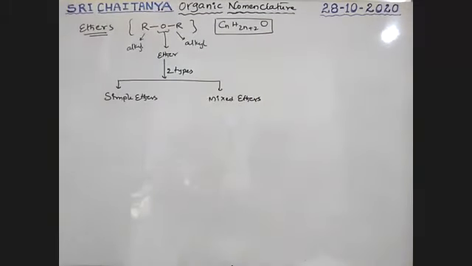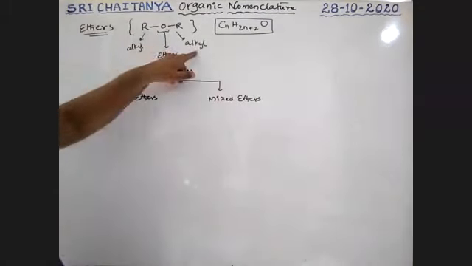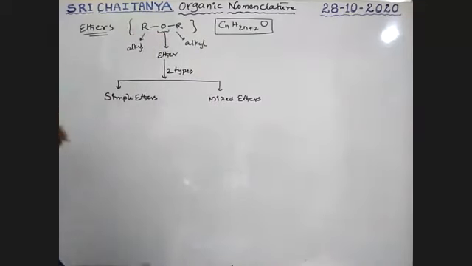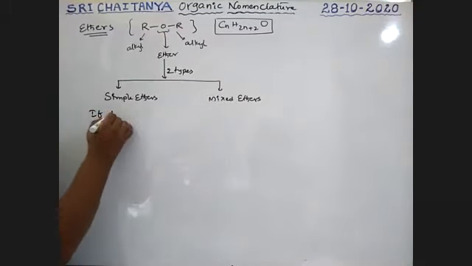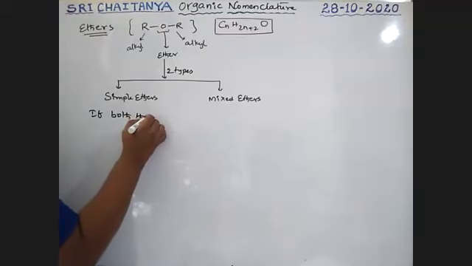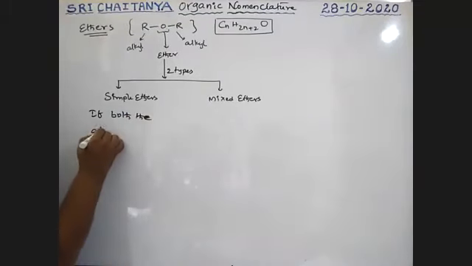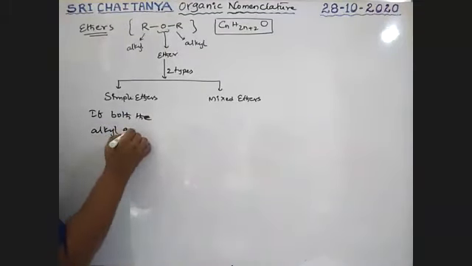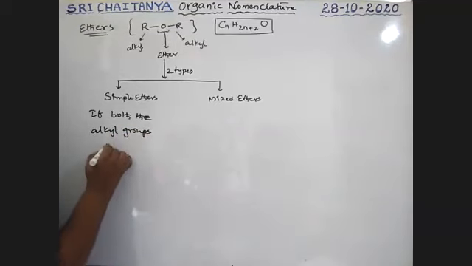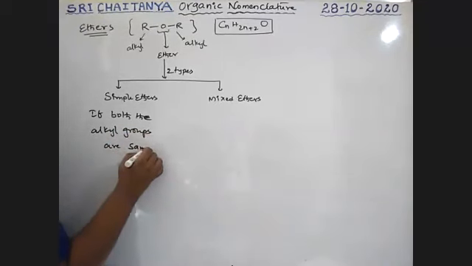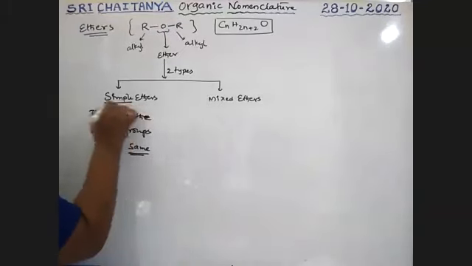Simple ethers, mixed ethers. If both the alkyl groups attached to oxygen are same, that is a simple ether.